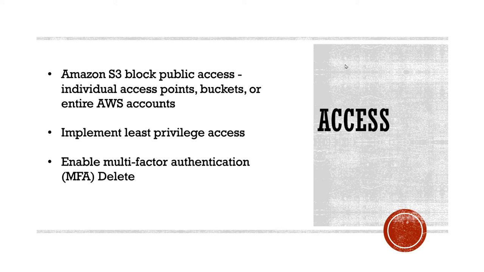Now, let us go a bit deeper and see what are the different practices that should be followed. For example, one of the very basic things to do is block all public access. So, I'll show on the S3 console how we can enable this option.